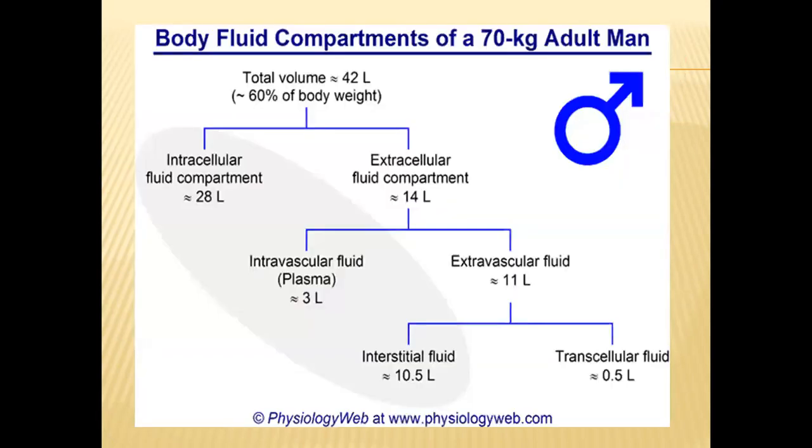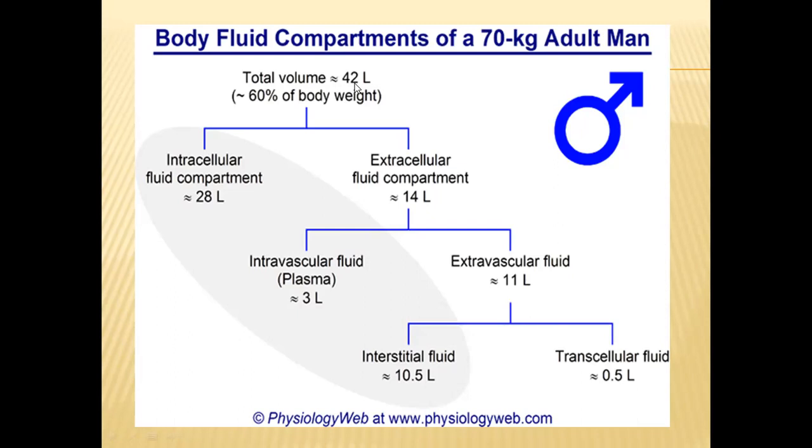And coming to the body fluid composition in an adult man, let us take an example of a 70 kg adult man. Almost 60% of his total body weight consists of fluids. So out of 70 kgs body weight, 42 liters will be these body fluids.